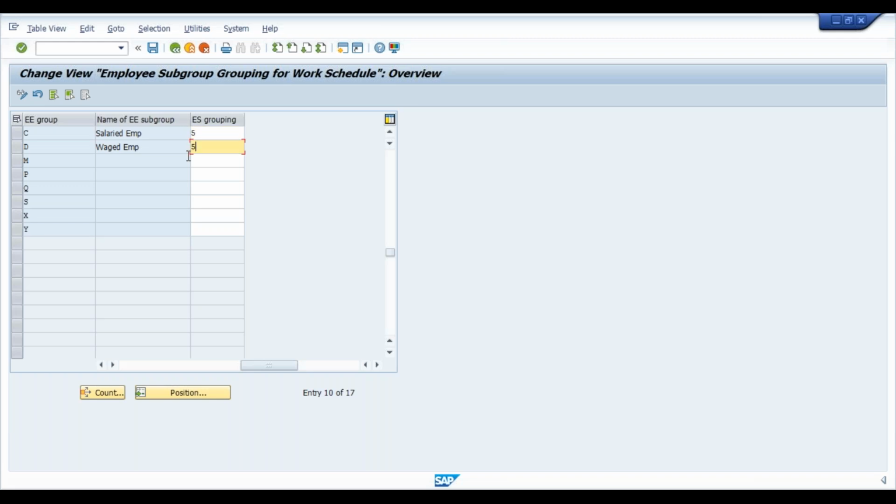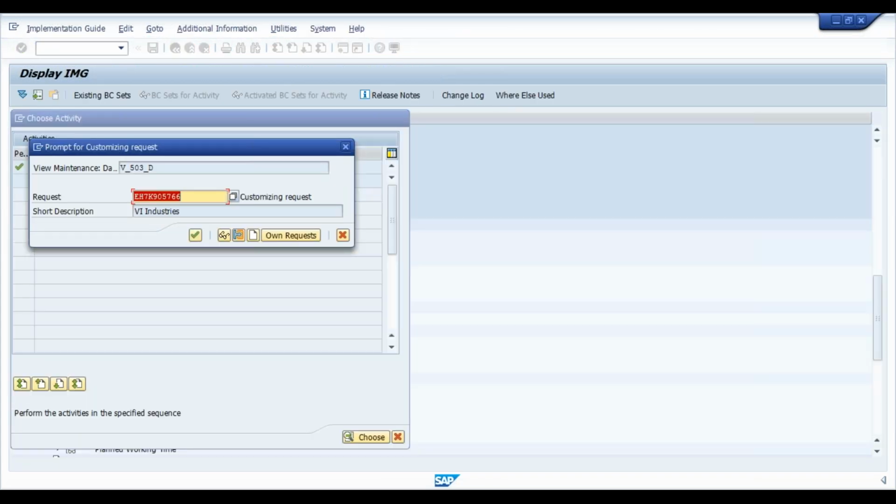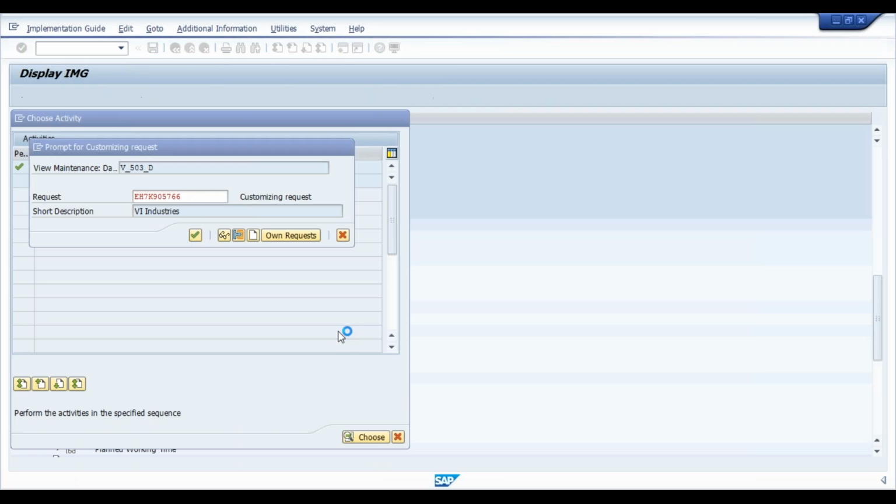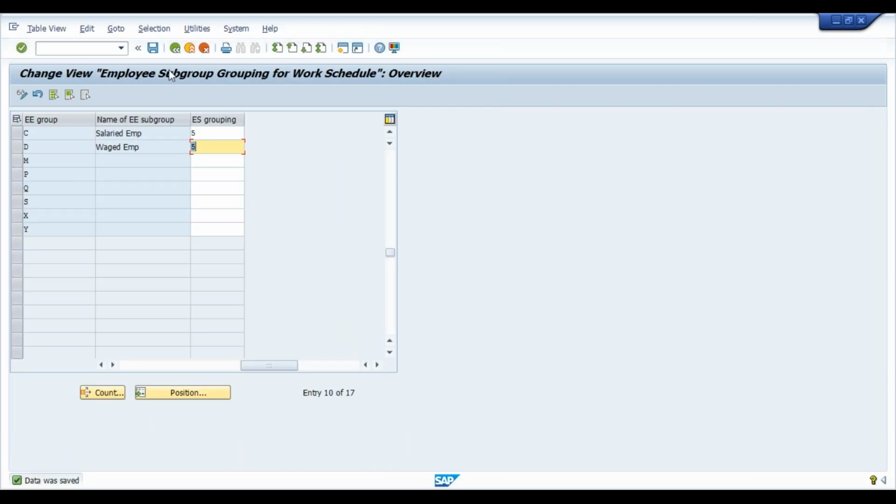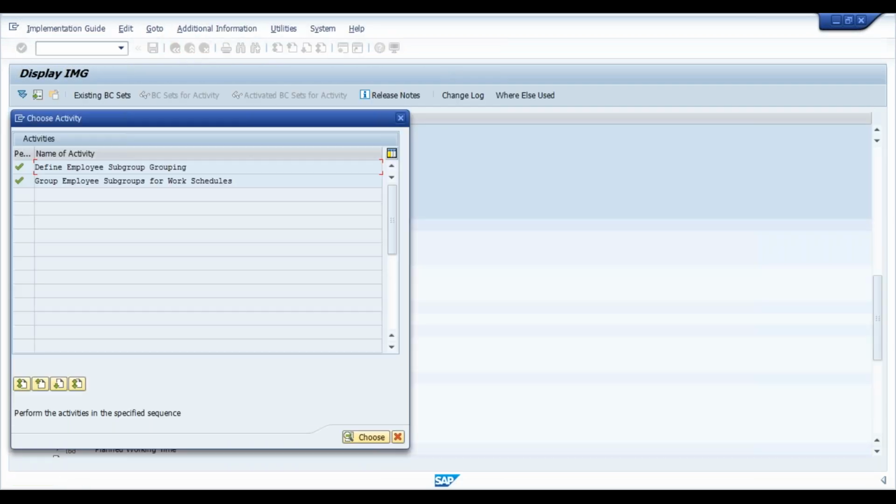Enter 5 and assign it to employee groups and employee subgroup. Now click on back. Close this.